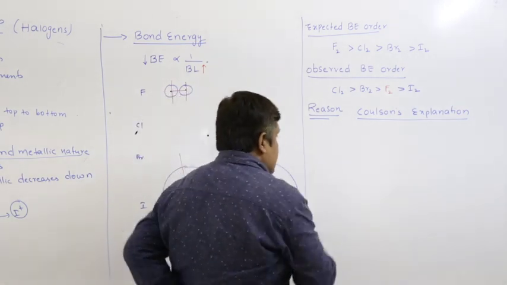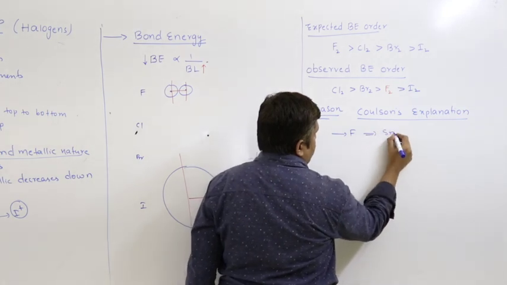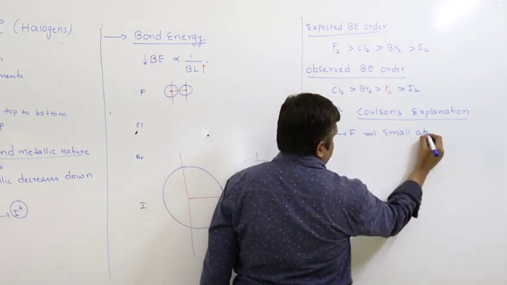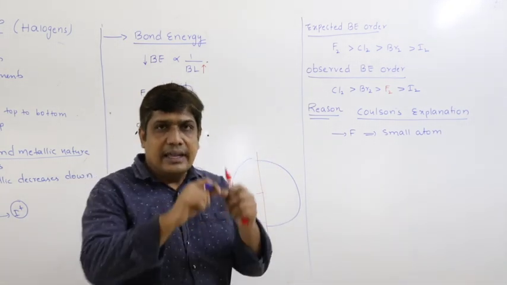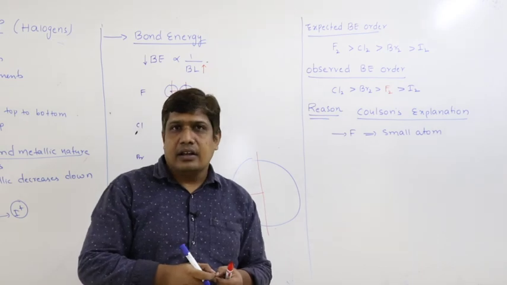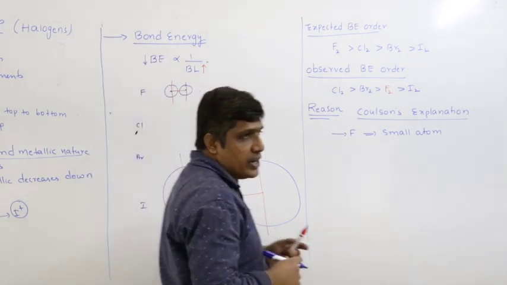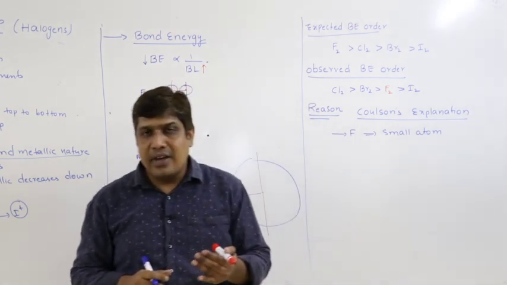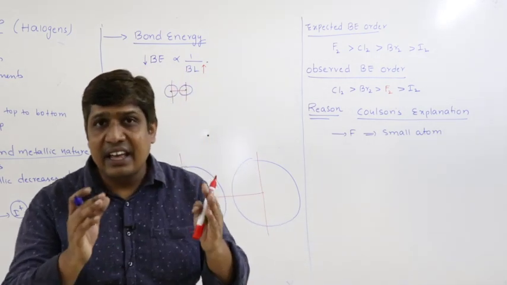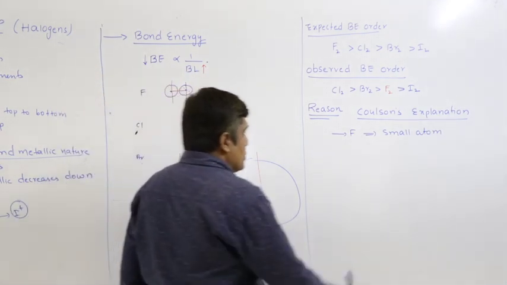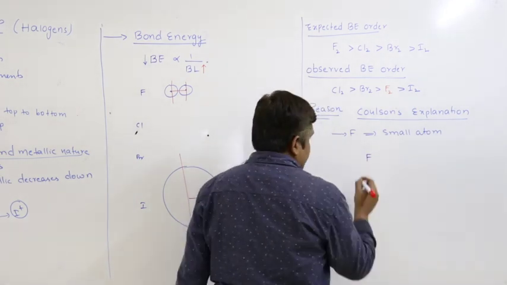Now, how did he explain? First, fluorine atom is a smaller atom. Very small. The valence level is n equal to 2, the second energy level. Fluorine's valence electronic configuration is 2s2 2p5, which means there are 7 electrons in the second energy level. So if I take 2 fluorine atoms, let us say this one,